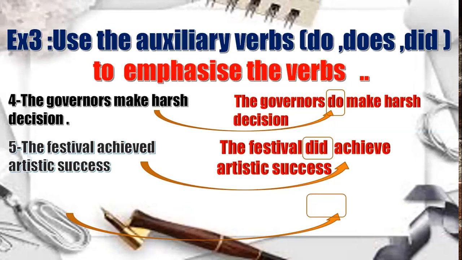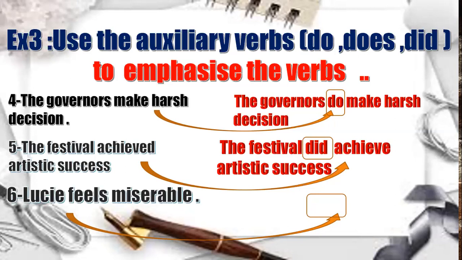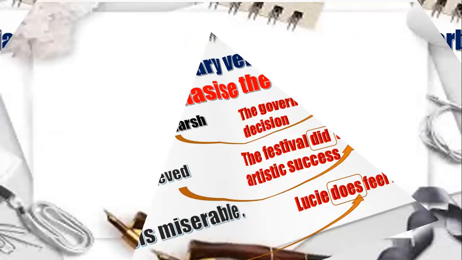The last sentence: Lucy feels miserable. Here we have feels, simple present. You are going to use does, why not do? Because Lucy is a singular subject. With a singular subject, you are going to use does feel miserable. Don't forget to use the infinitive form after do, does, and did.